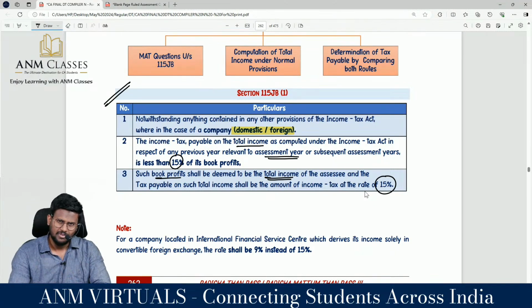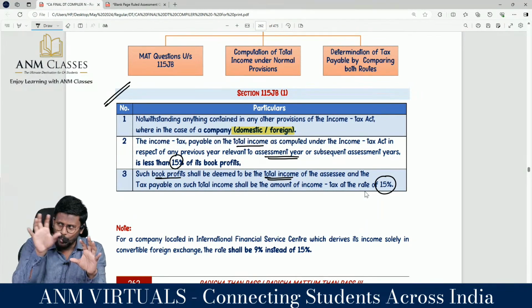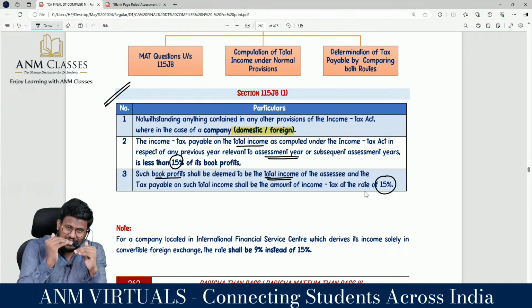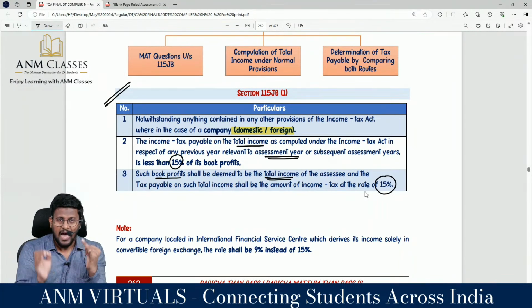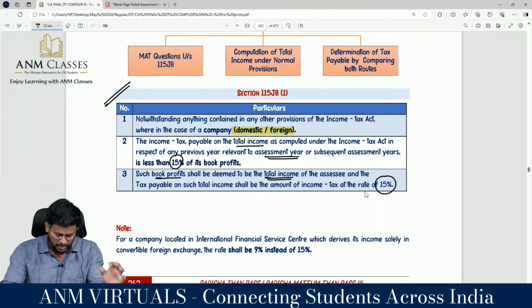Brilliant to the core. So, what they are trying to say, my dear lovable students? Are you a company, domestic company, foreign company? You have to calculate two tax payables. Tax payable as per the normal route, tax payable as per the MAT route. If the tax payable as per the normal route is less than 15% of the book profit, then 15% of the book profit will be treated as the tax payable by the company, and book profit will be treated as the deemed total income.